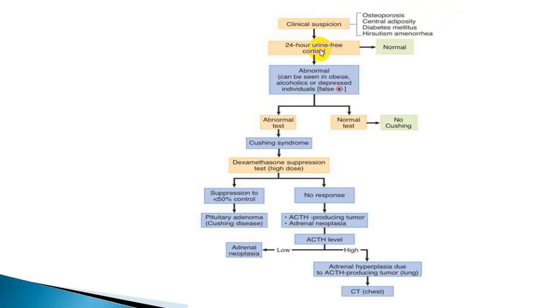Now what you do, you estimate the 24-hour free cortisol level. If it is normal, it rules out Cushing, straightforward. Hypercortisolism is ruled out. It may be pseudo-Cushing.